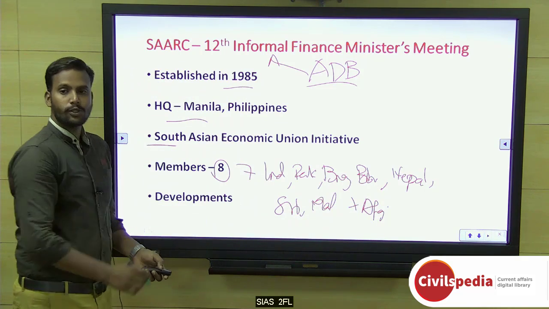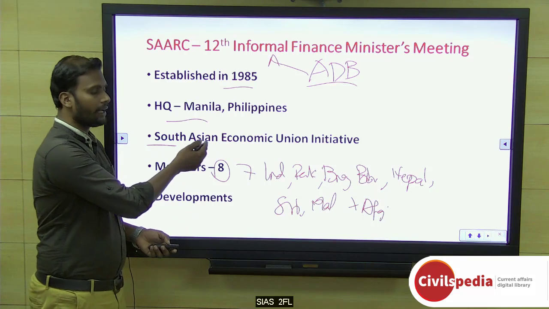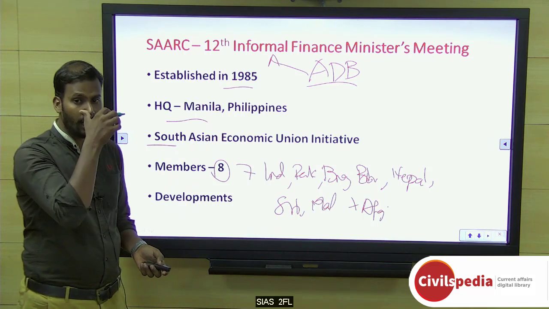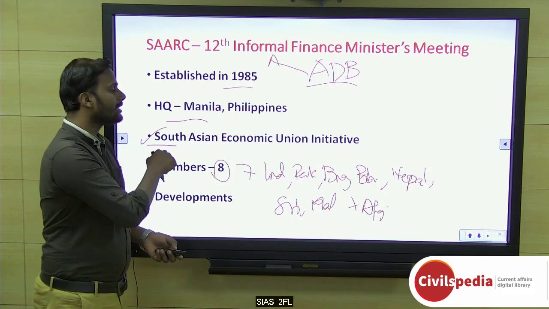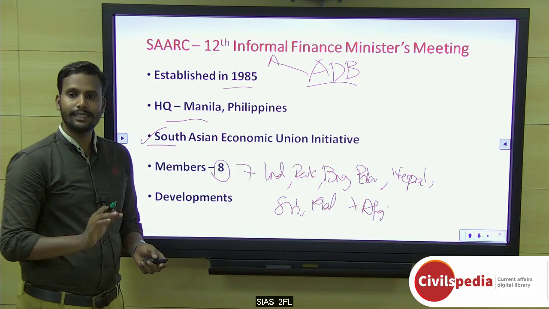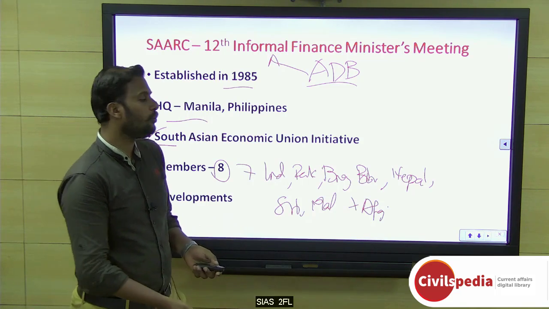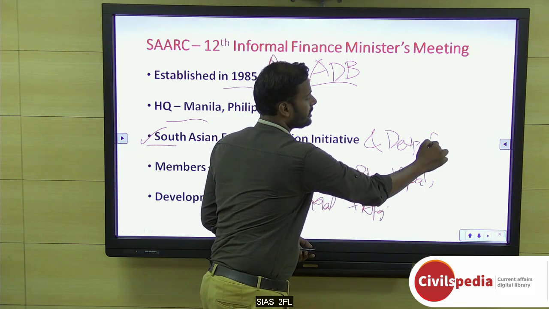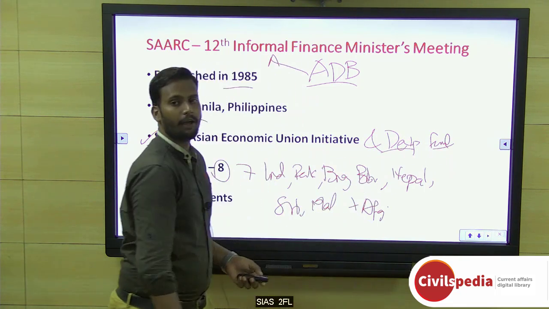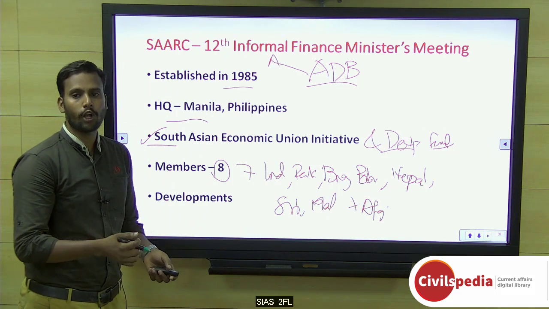What they actually talked about in this SAARC informal meeting is the South Asian Economic Initiative. That was an initiative taken up by SAARC countries where they can create a South Asian Economic Union. This initiative is still in the nascent stage, but still they are speaking about it, and they also want to work on a development fund which shall be used for any kind of emergency among the SAARC nations. So these are the important topics that surfaced in the overall discussion.